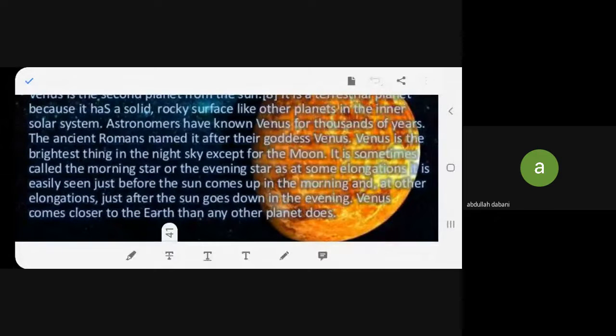Understood or not? It is known as morning star and evening star. I think we already know why it is called like that, because it is seen before the sun rises and observed after the sun goes down in the evening. And hence it is called both morning star and evening star. Any problem? All of you understood?